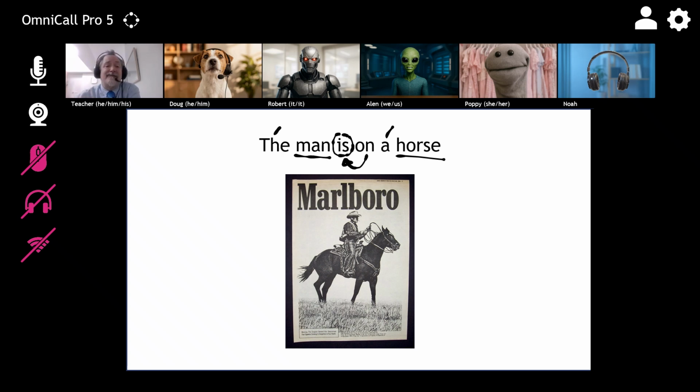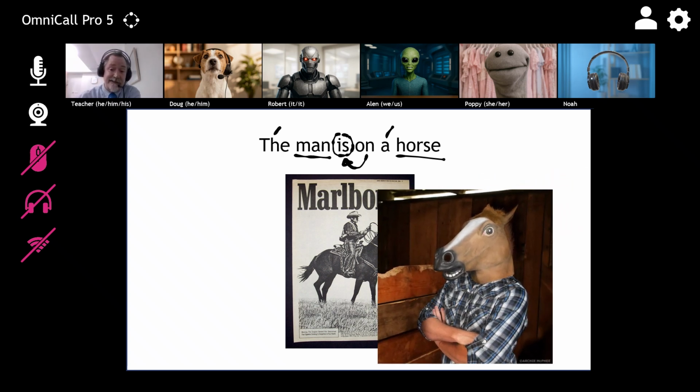Okay, Alan, careful here. Let's do the check. The 3 slots are man is horse. That picture is not man and horse. Let's bring this in. This picture is man is horse. So your main idea is wrong. You've chosen the wrong 3 for your main slots.